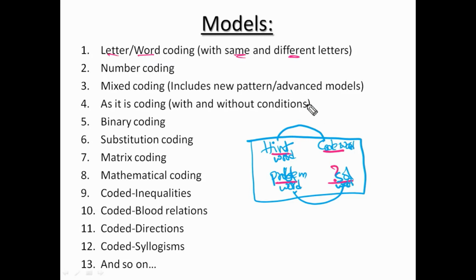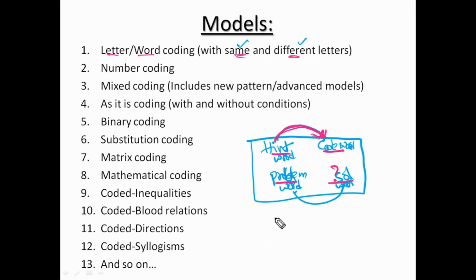Okay. Right. So how do we categorize the question, whether it belongs to the same letters or different letters? See, if all the letters are the same from hint word to code word, we have to consider it as the same letter method. If at least one letter is different from hint word to code word, we have to consider it as a different letter method. Sir, in the same letter method, you have mentioned all the letters are the same, so they are in the same order also? No, sir. All the letters are the same, but those letters will be arranged in a different order.